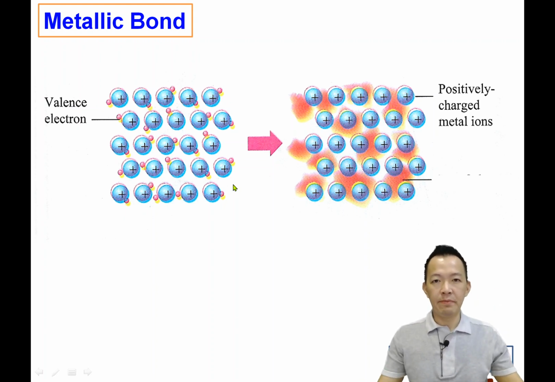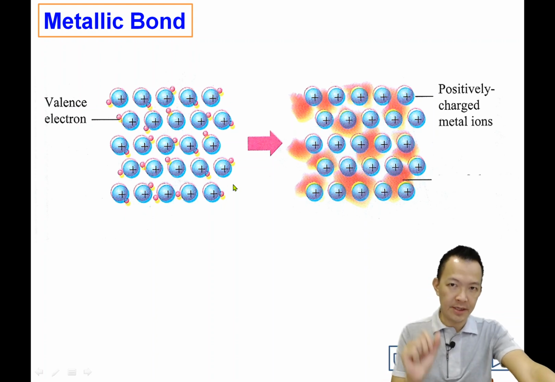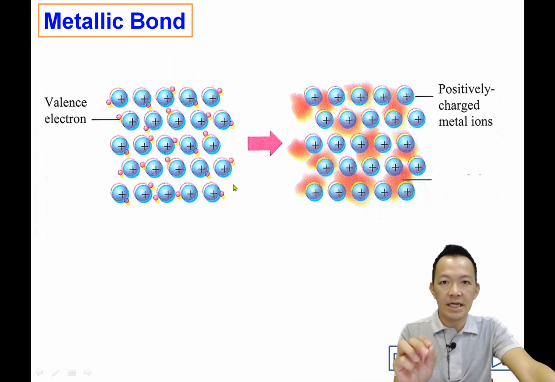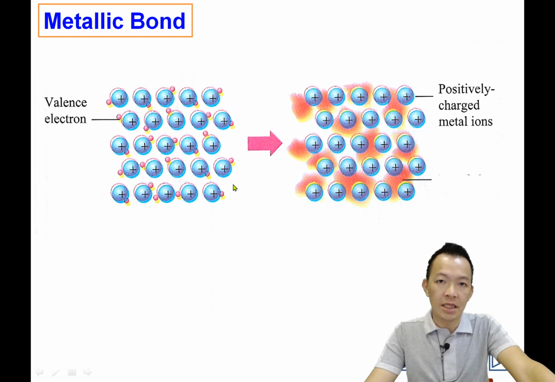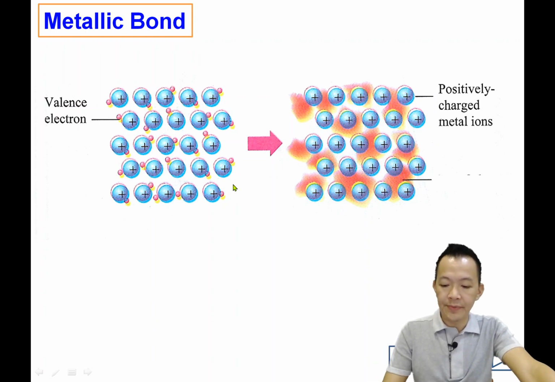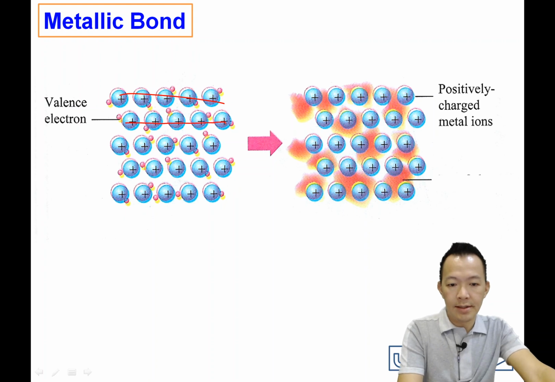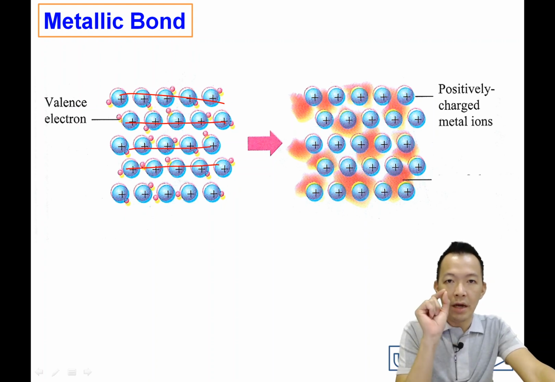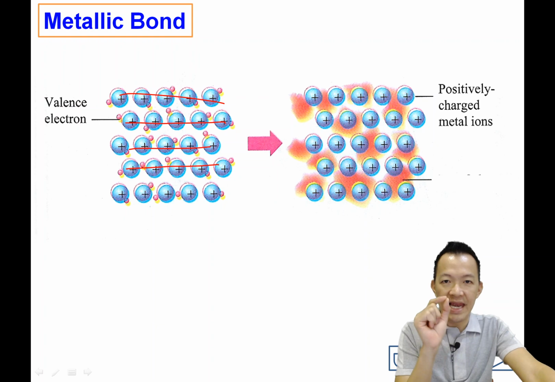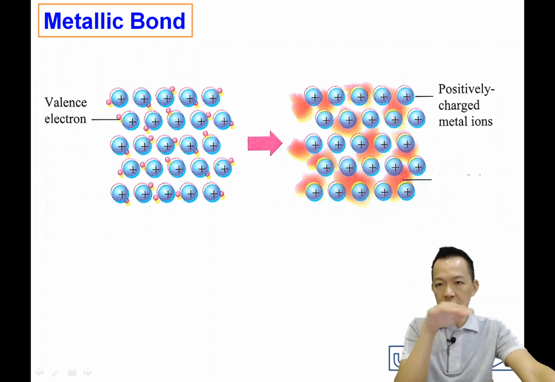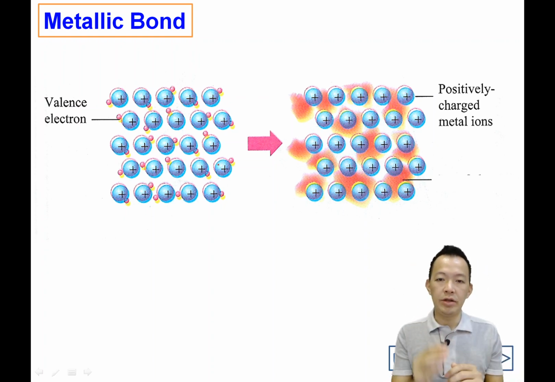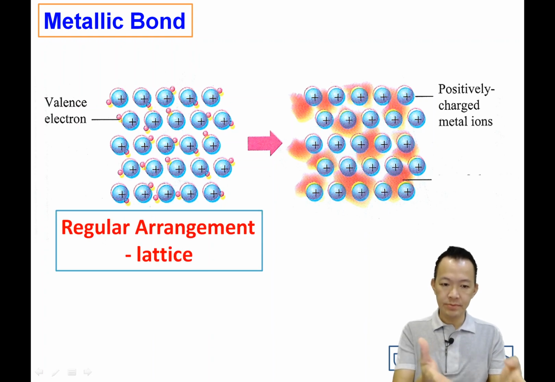So what is meant by metallic bond? Follow me. I'm using the diagram and you copy slowly. For all the matter, they have a lot of atoms and the atoms arrange regularly, in a form of pattern called lattice. What is meant by lattice? Square-shaped, straight row by row, like squares. That's a lattice. Copy.